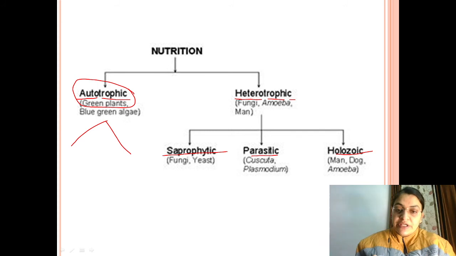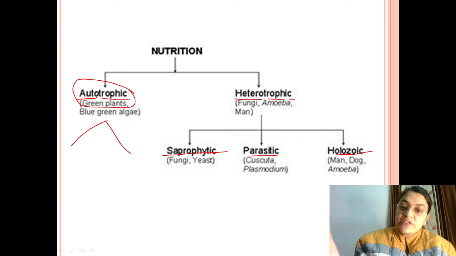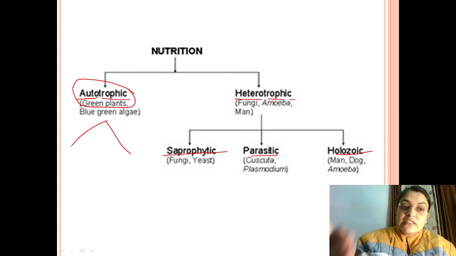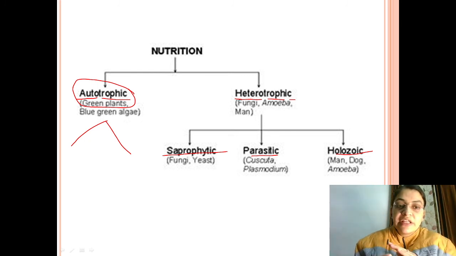Then is parasitic mode of nutrition. When an organism depend upon other organism, that is known as parasitic mode of nutrition. So you must have heard about amar bale or cascuta, that amar bale lives on another other plants for its nutrition. Like amar bale cannot derive its own nutrition, but it depends upon the other plant. So amar bale is the parasite, and on the plant which it is living, that is known as host plant.